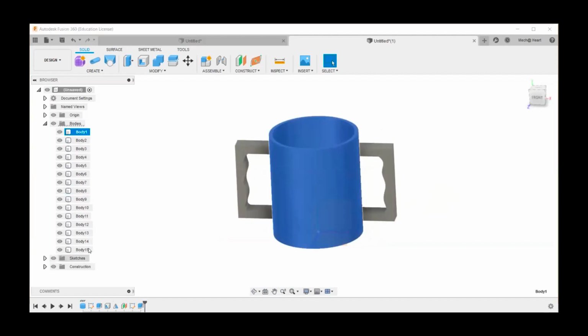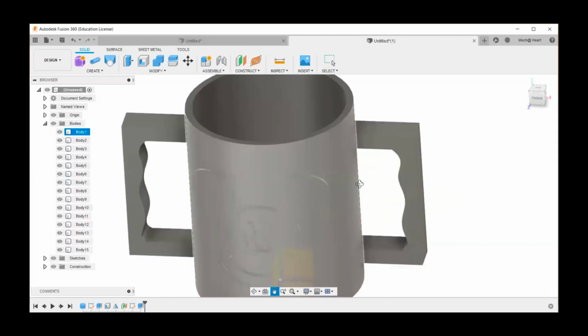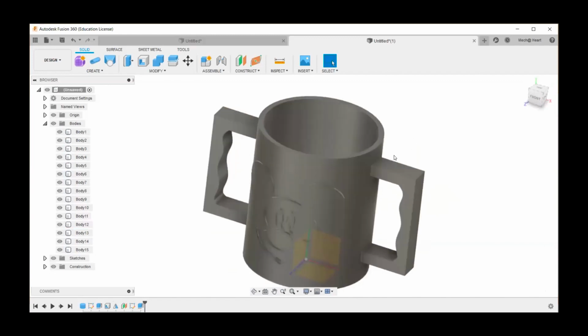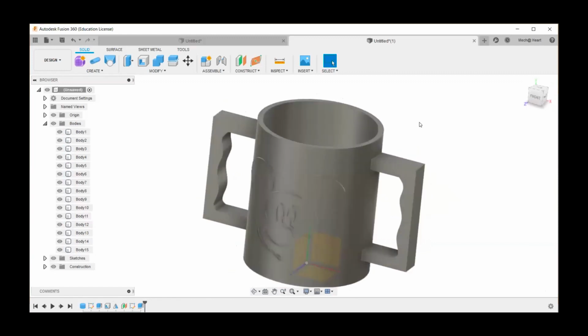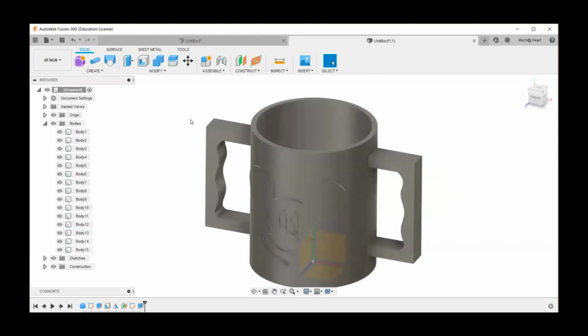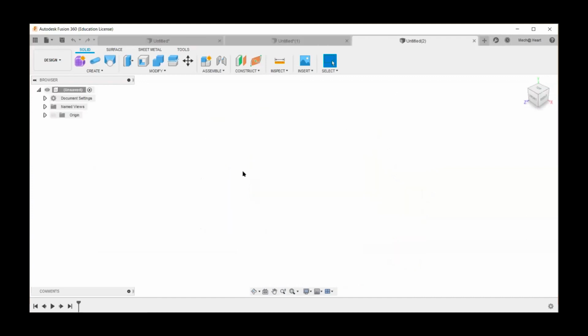So many bodies have come. It is not necessary, we can use the join option itself, because it will look like a solid model and we're not going to perform any other operations on this, right? As a body which will actually create some hindrances.